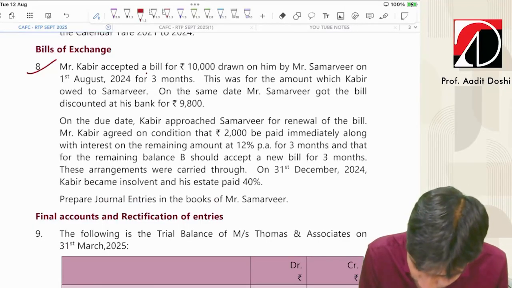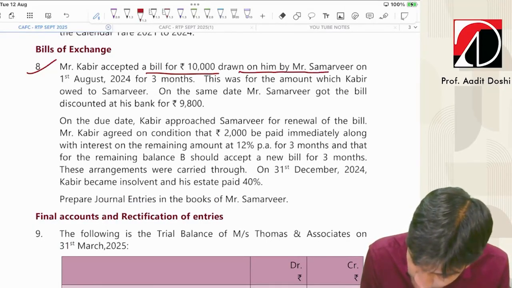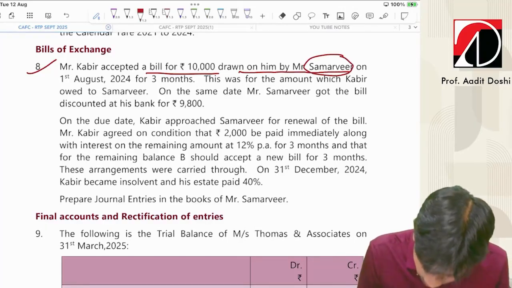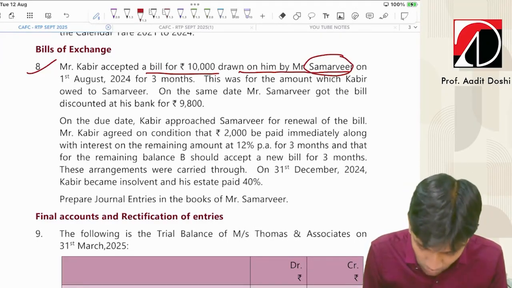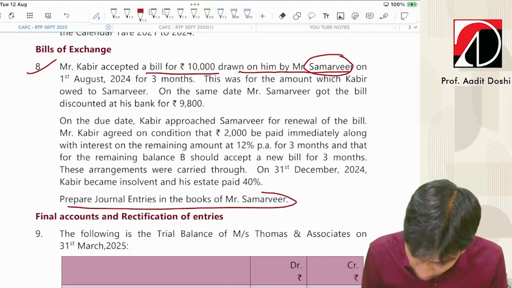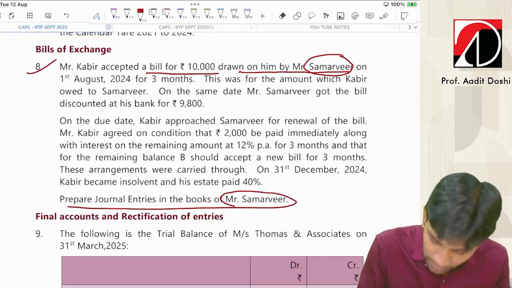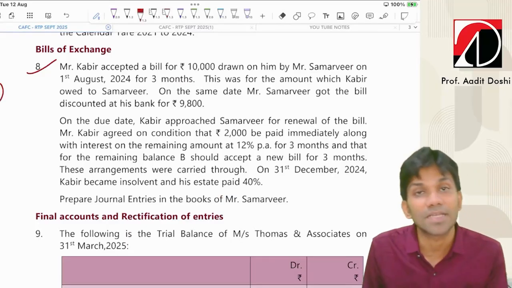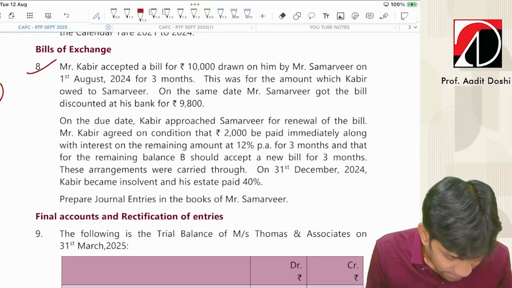Mr. Kabir accepted a bill for 10,000 drawn on him by Somerville. So Kabir is the drawee and Somerville is the drawer. Let's check in whose books they have passed entries. In the books of Mr. Somerville. So in the books of the drawer. Fine. So I have a habit of giving numberings. How many entries will be passed in this particular problem? Let's see, guys, what is asked.